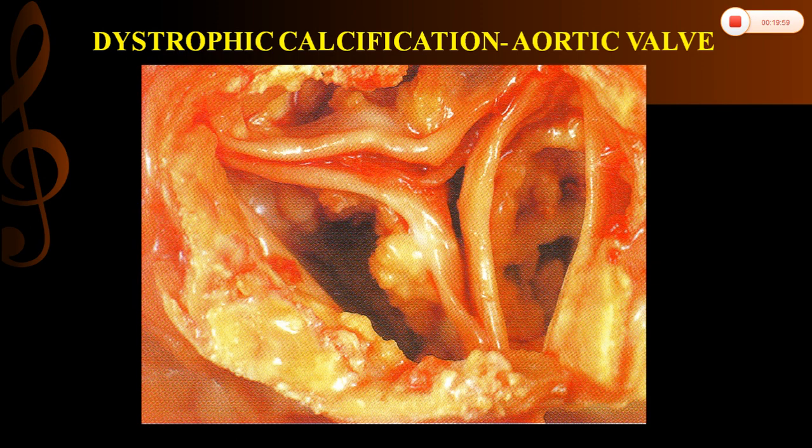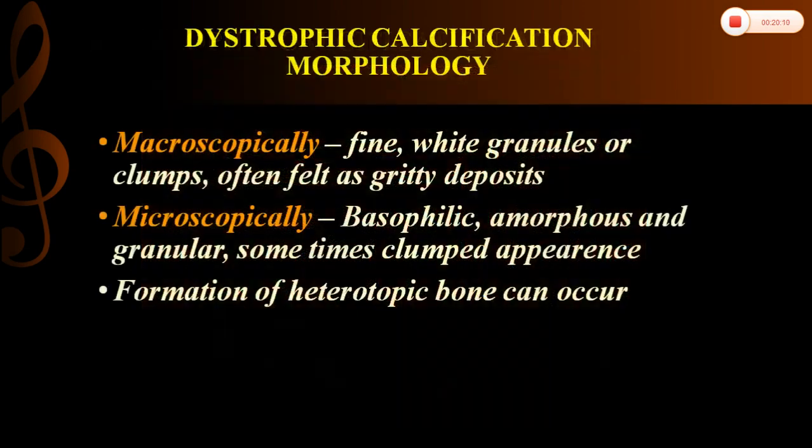This is a picture showing dystrophic calcification in the aortic wall. The aortic valve is stenosed because of piled up dystrophic calcification behind each cusp. Macroscopically, the calcification is white, fine, granular, and also clumpy in appearance, and the consistency is gritty. Microscopically, it is basophilic, amorphous, and granular, sometimes with a clumped appearance. In the H&E section it is basophilic, blue in color, and sometimes heterotopic bone formation can also occur in the focus of dystrophic calcification.